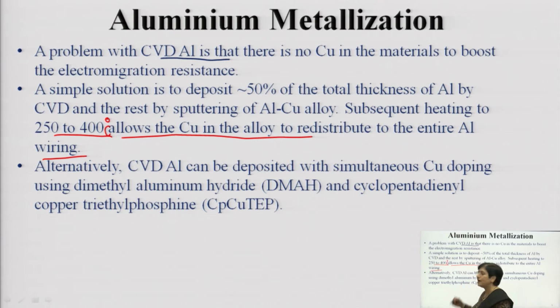and forms the wiring. Alternatively, you can deposit aluminum using chemical vapor deposition with simultaneous copper doping, using dimethyl aluminum hydride.